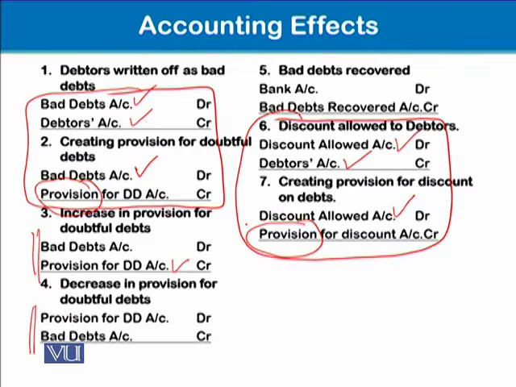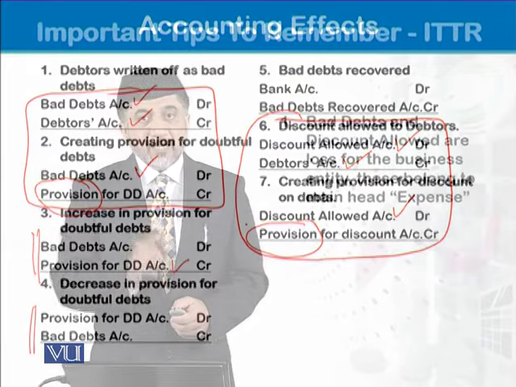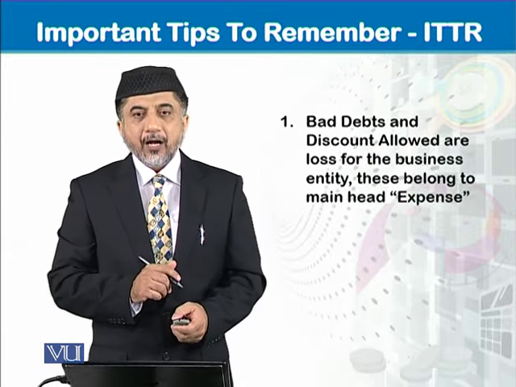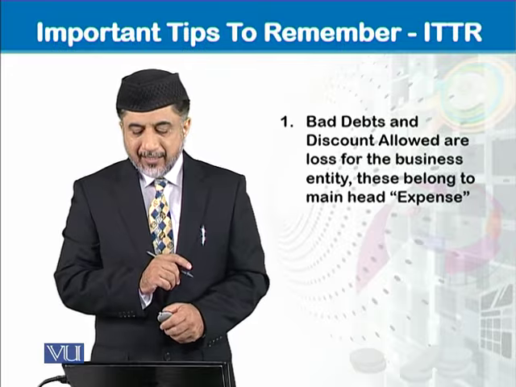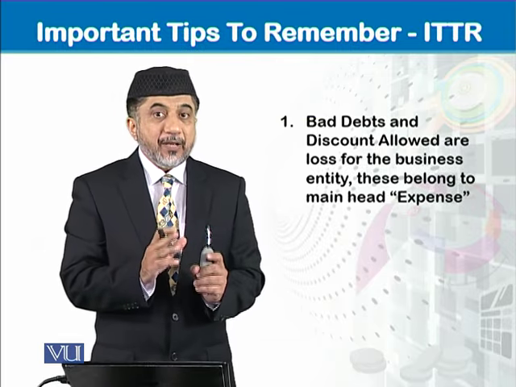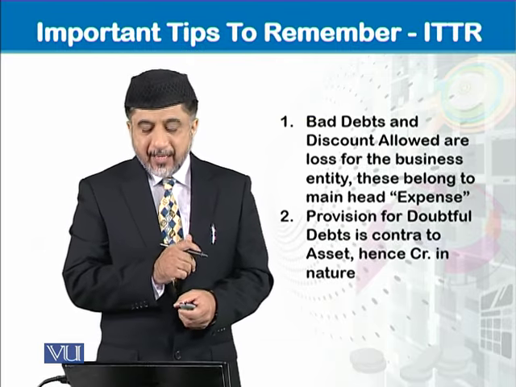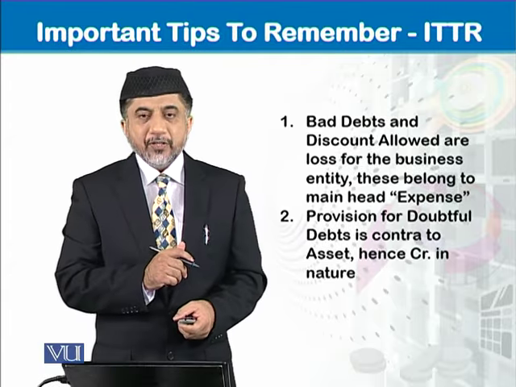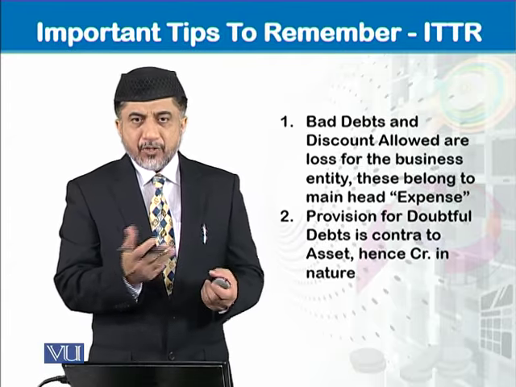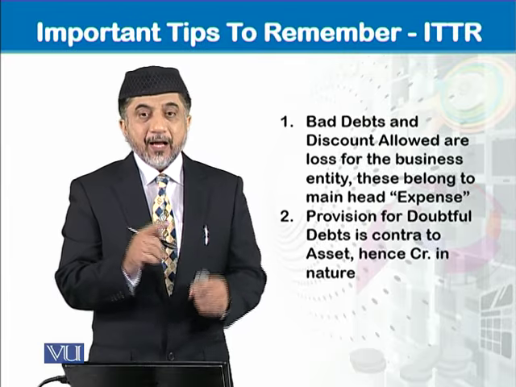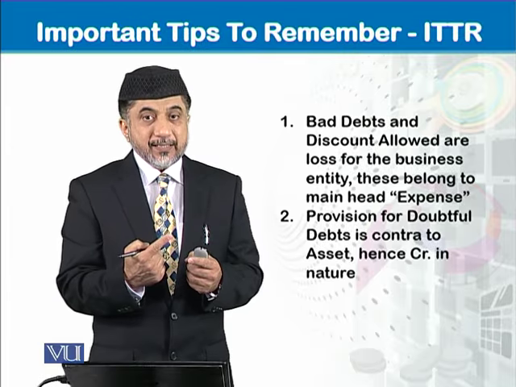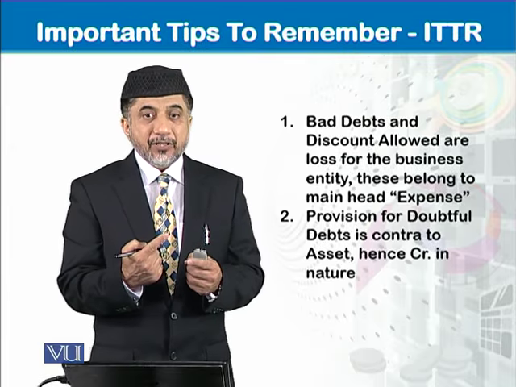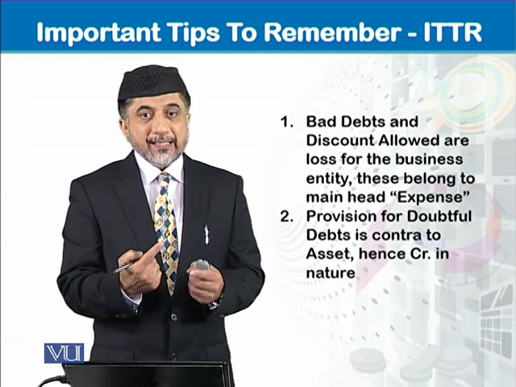So the important tips to remember in this module are that bad debts and discount allowed are losses for the entity. Therefore, their main head is expense. And the provision for doubtful debt and provision for discount as well are contra to the asset. Therefore, the nature for these provision accounts is credit.